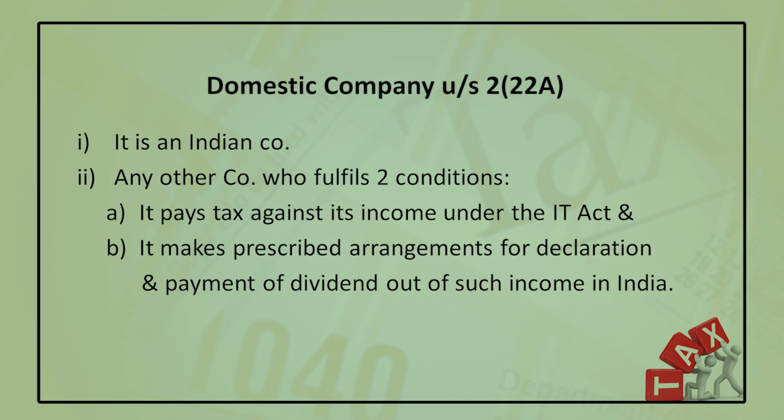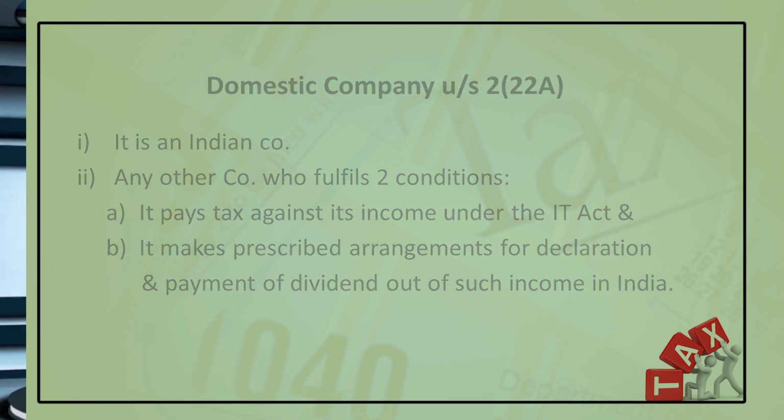So, an Indian company is automatically a domestic company, but any other company may be treated as a domestic company if it fulfills the two conditions which I have discussed, that is, it has to pay tax as per the Income Tax Act in India and it makes the prescribed arrangements for declaration and payment of dividend out of such income in India.